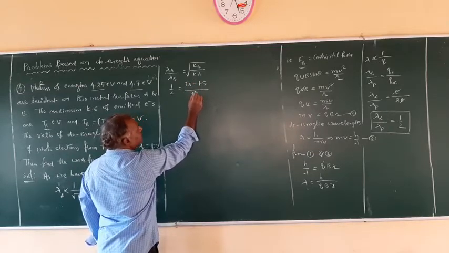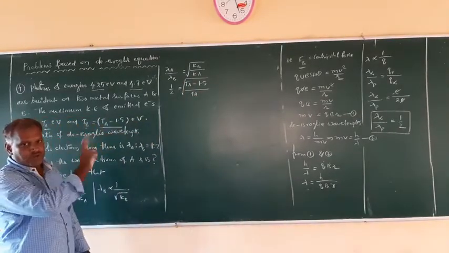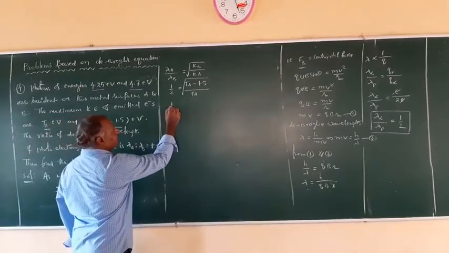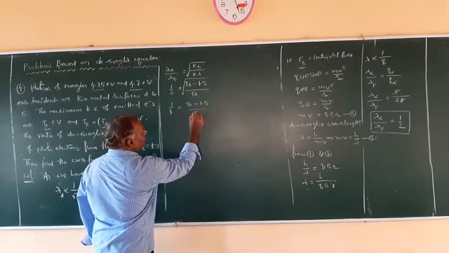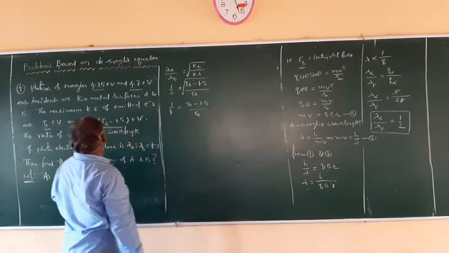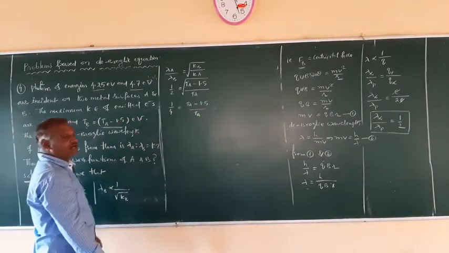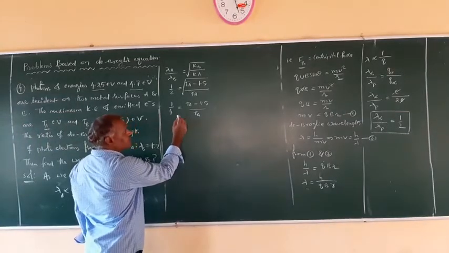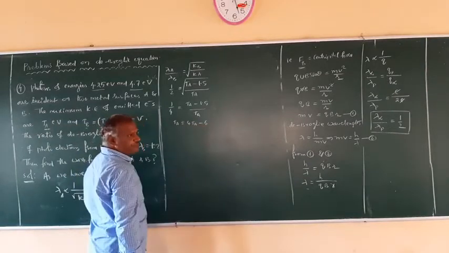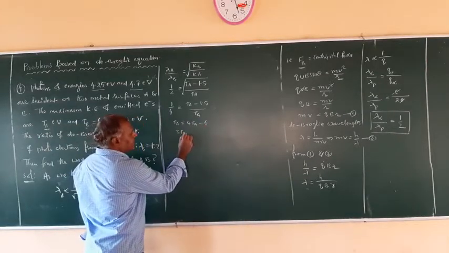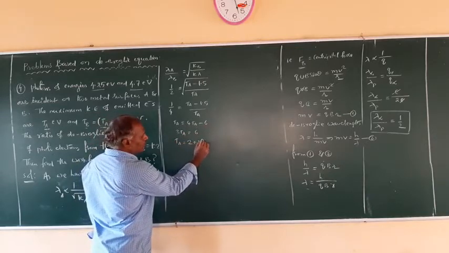It will be under root. So we want to get T_A by squaring on both sides. So this will become 1 upon 4 is equal to (T_A minus 1.5) upon T_A. What is T_A? It is the maximum kinetic energy of emitted electrons for A metal, T_A electron volts. So find out T_A by using this. Do the cross multiplication and T_A is equal to 4 T_A minus 6. So now you can write 3 T_A is equal to 6. So T_A is equal to how much you get? 2 electron volts.